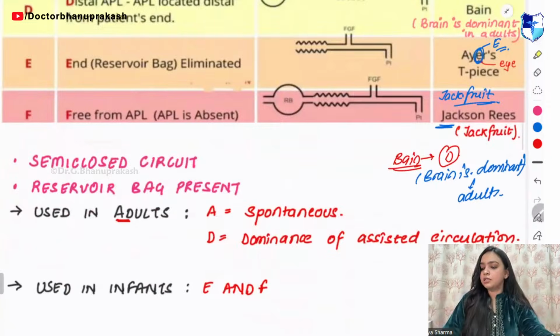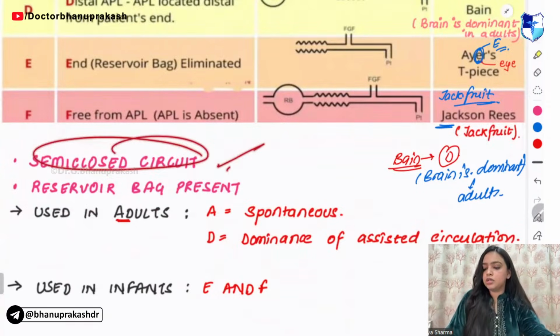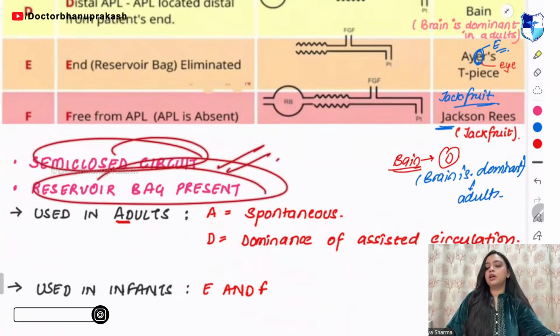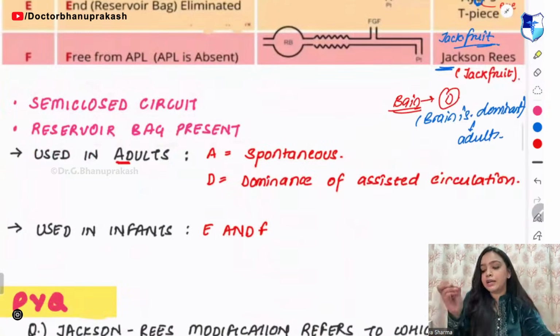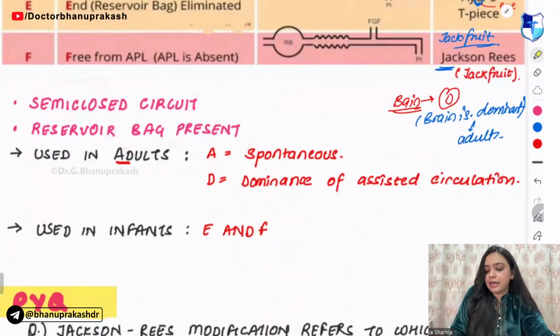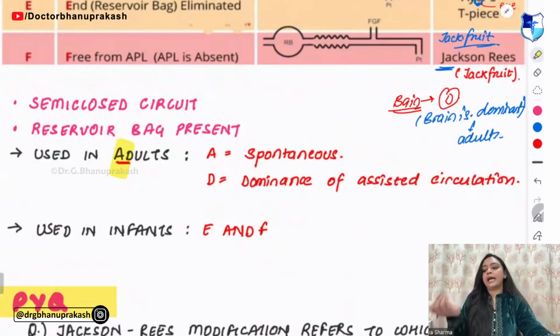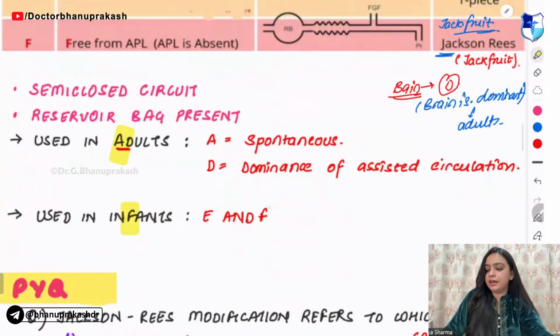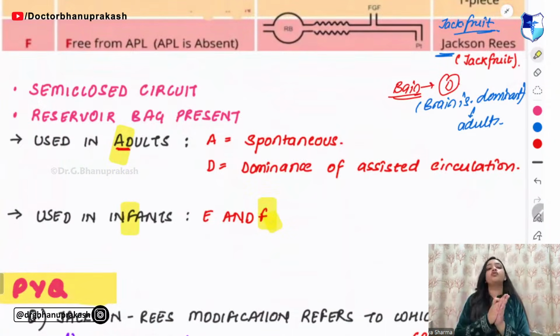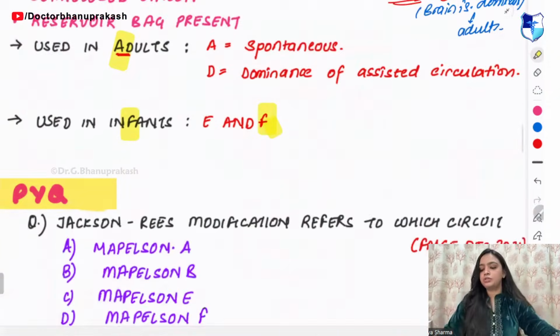Now, Mapleson circuit is a semi-closed circuit and the reservoir is present. Which circuit is used in adults? So remember, adults, we know the spelling, that is A and D. So type A and type D are used in adults. Used in infants is the one with F in it. So E and F are used for infants, right?